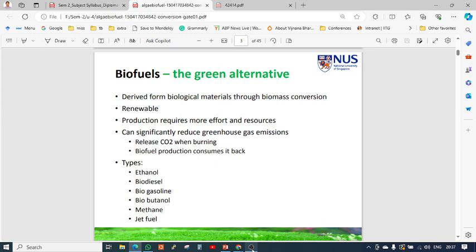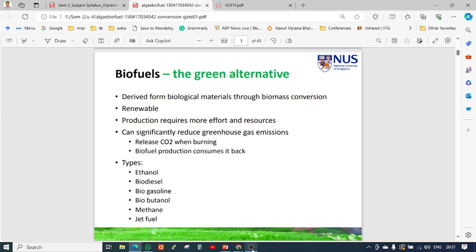The second is biodiesel, which is the oil produced from oil seeds or the body fats of this biomass. Biodiesel is the long-chain hydrocarbon, and biogasoline is the short-chain hydrocarbon. Then biobutanol, or butanol, is a small-length hydrocarbon chain, which is a clean fuel.